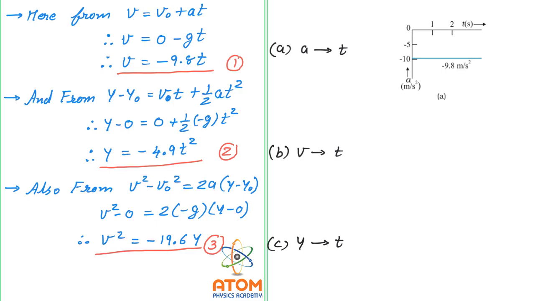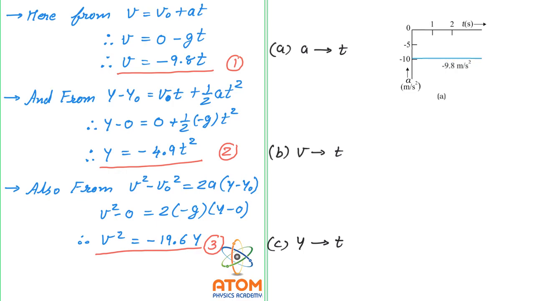This is the graph of acceleration versus time. You can see here is acceleration. The upward direction is the positive direction of acceleration and downward is negative, and this is time. Now as we know, in our case acceleration remains constant, right? And it is minus 9.8 meter per second square. You know that already. So that's why you can see the graph remains constant. It is horizontal with time. That means the value of acceleration is remaining constant at minus 9.8 meter per second square.